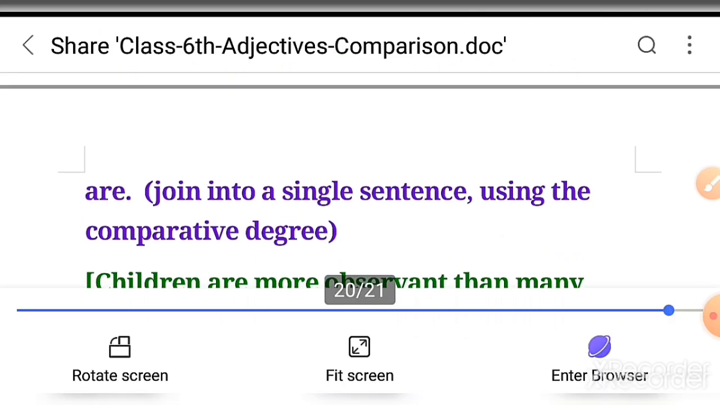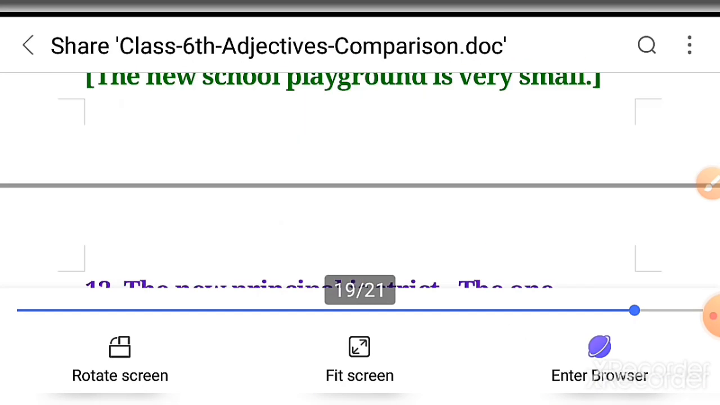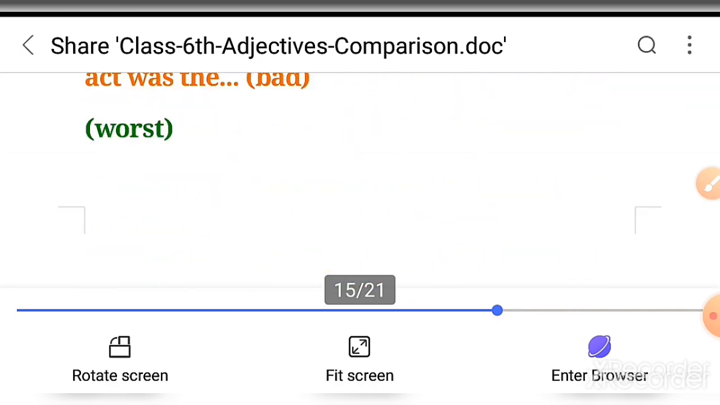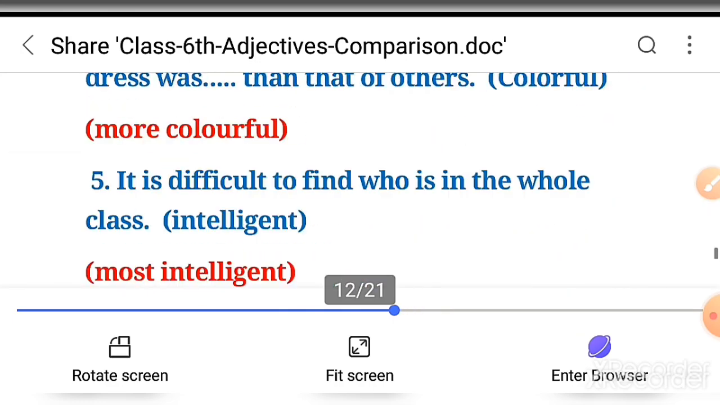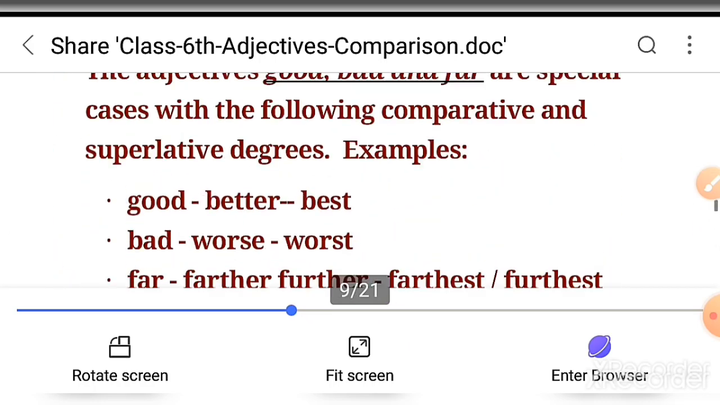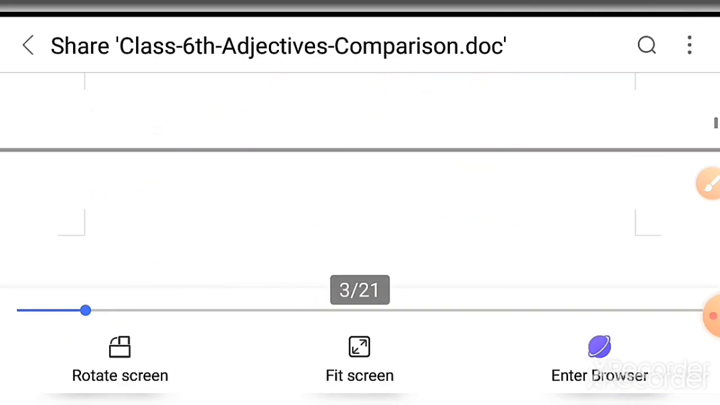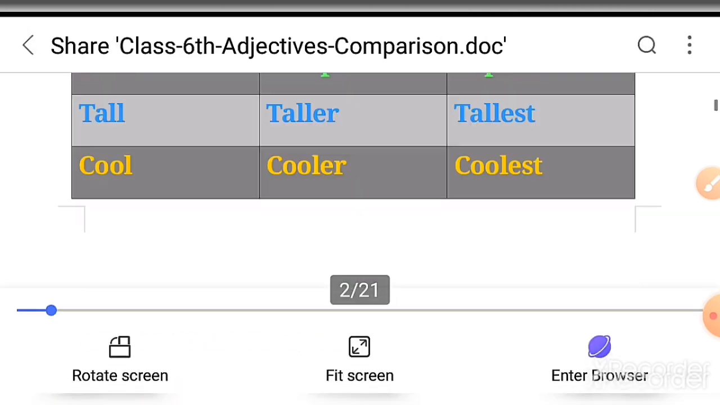So children, here in this way we have completed exercise A, B and C, and then after all the 3 degrees, positive degree, comparative degree and superlative degree, and then after some forms of course.